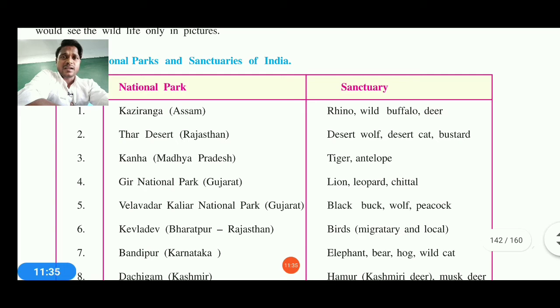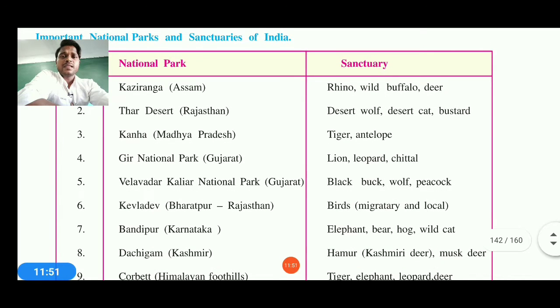Kanha, K-A-N-H-A, like that. Madhya Pradesh, tiger, antelope. Gir Park, that is leopard, the lion and cheetal. Cheetal is a kind of animal which comes from the deer family. And Velavadar, Kalikar National Park, Gujarat, that is blackbuck, wolf and the peacock.